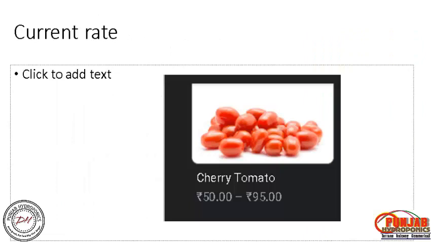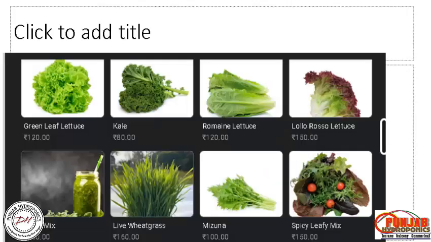And if you see the price details, this is the price just 1 month before. Cherry tomato up to 100, green leaf lettuce 120, kale 80s. You can find it on the internet. It's available. It's not very hard. You should go into the market and research it. What is the exact price?